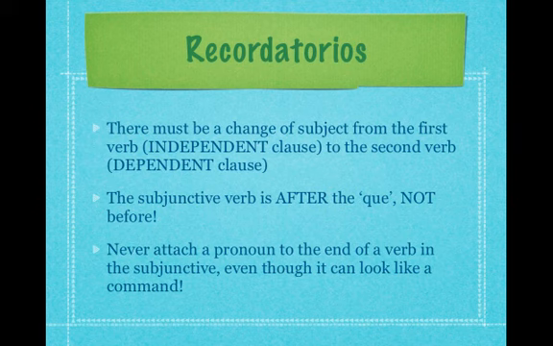And you never attach a pronoun to the end of a verb in the subjunctive, even though it can look like a command. Subjunctive forms look an awful lot like their command counterparts, so there might be a temptation to go ahead and add a reflexive, indirect, or direct pronoun to the end of those verbs, but they are, in fact, conjugated verbs, not like commands, and you want to make sure that you treat them as such, and you put the pronouns in front of the conjugated verb. And hopefully that gives you a good explanation of the basic concept of the subjunctive.